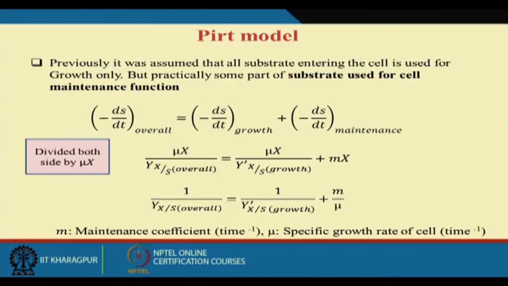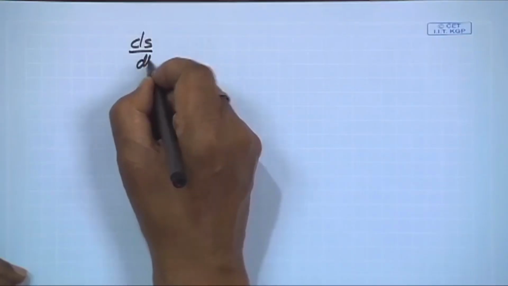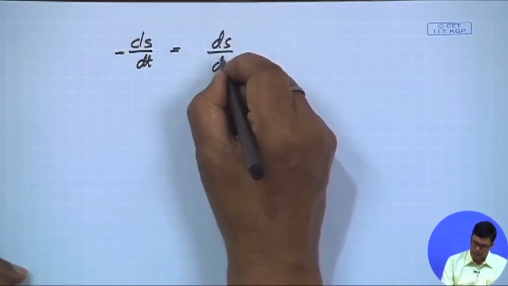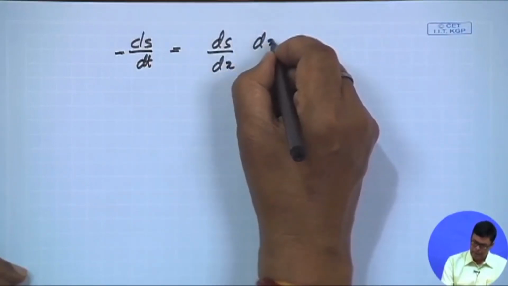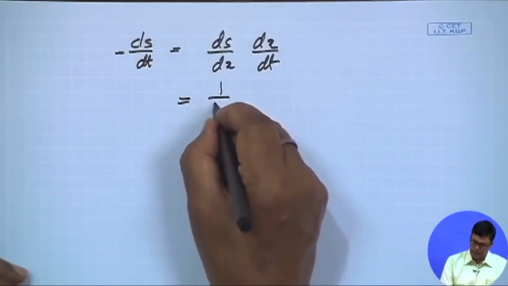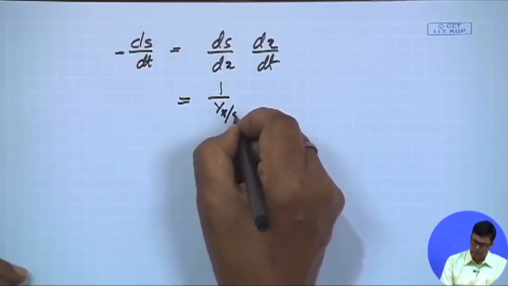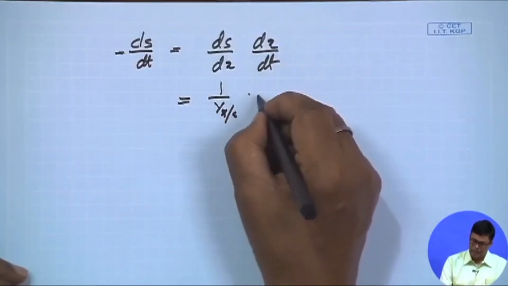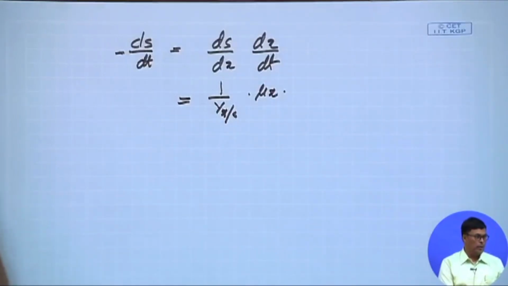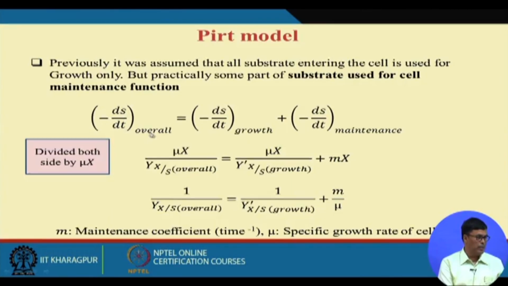Now if you write -dS/dt, what I can write is this equals dS/dX times dX/dt. Am I right? Now 1/Y is called the yield coefficient, and dX/dt is equal to mu X, which we already did in the early class. So we can substitute: -dS/dt overall we can replace by mu X over Y_X/S overall.